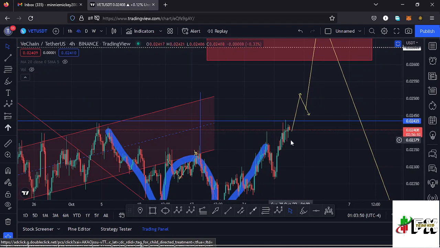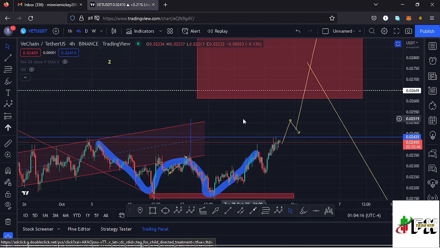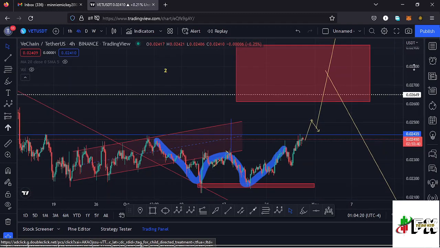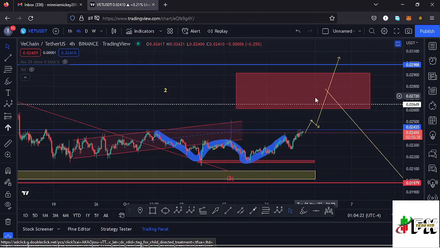And for that to also play out, I also expect Vechain to manage to break above the key area of resistance at around the $0.024 mark, and very soon there is a high chance that Vechain is going to be able to trade back above the $0.025 mark. So let's be patient and see how that plays out. And in that movement to the upper side, I would also expect Vechain to get into this target area that I have drawn out here on this chart.